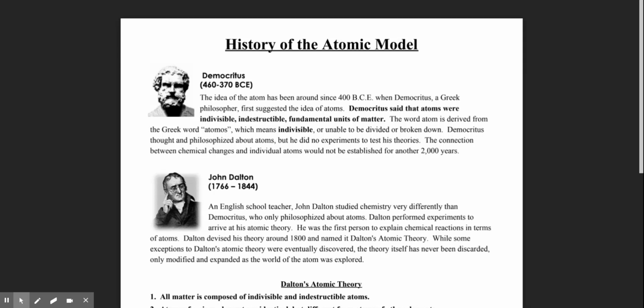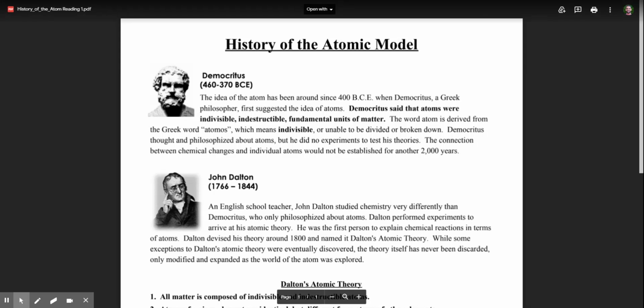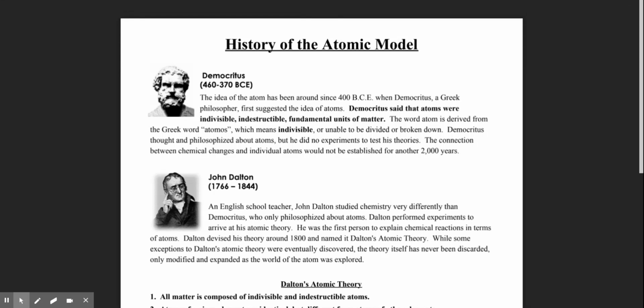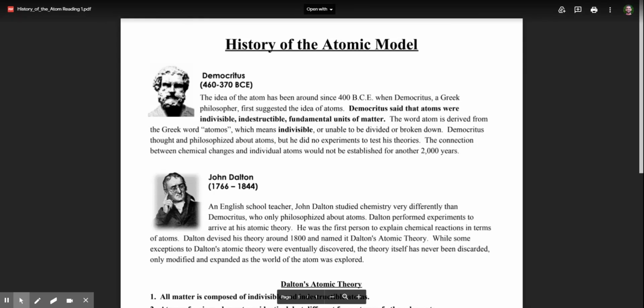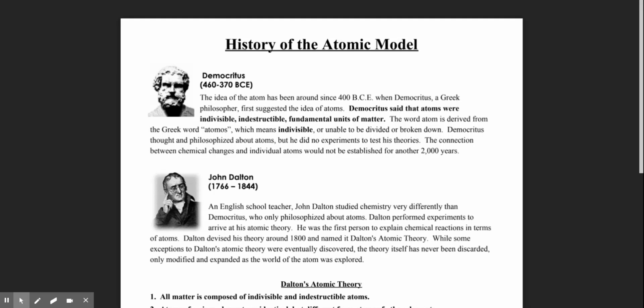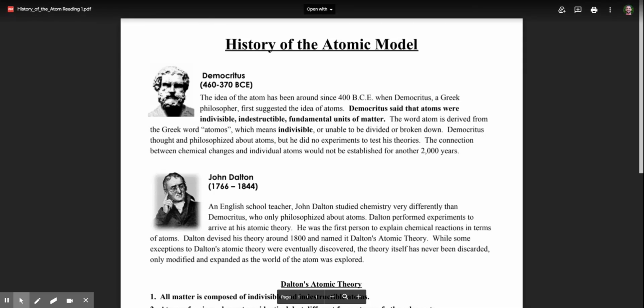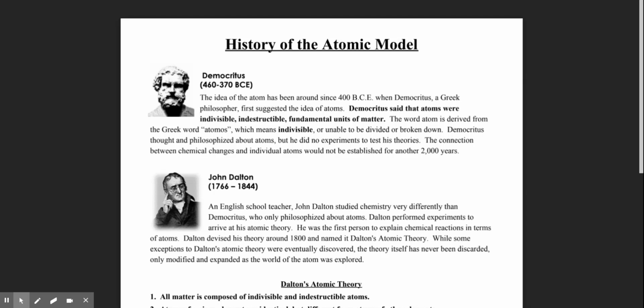The word atom is derived from the Greek word atomos, which means indivisible, or unable to be divided or broken down. Democritus thought and philosophized about atoms, but he did no experiments to test his theories. The connection between chemical changes and individual atoms would not be established for another 2,000 years.